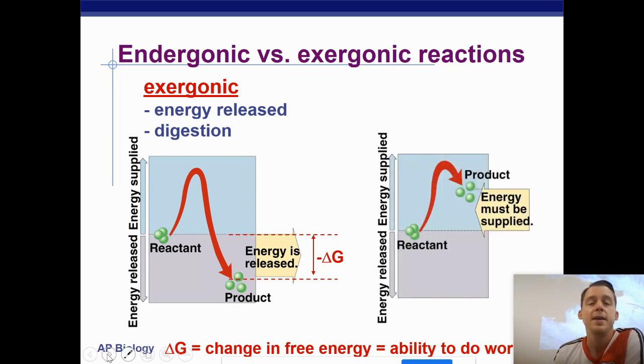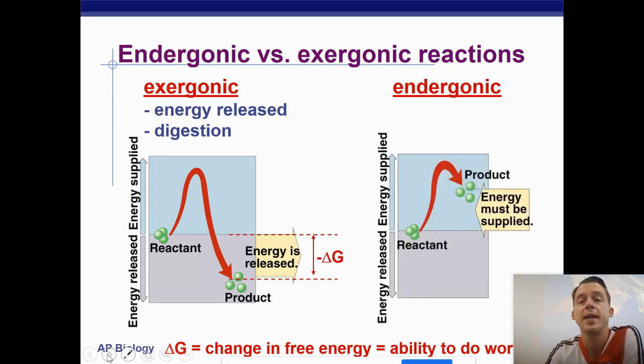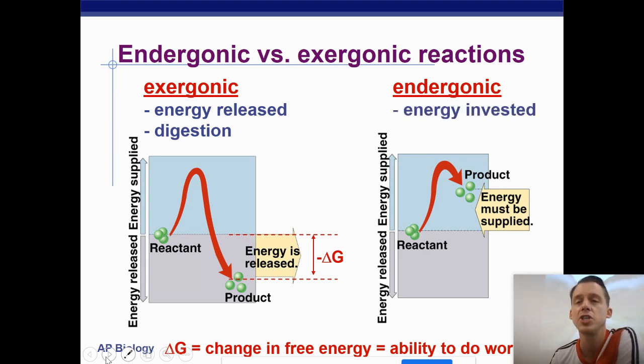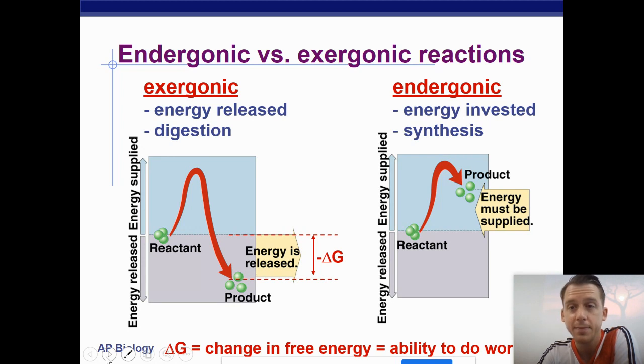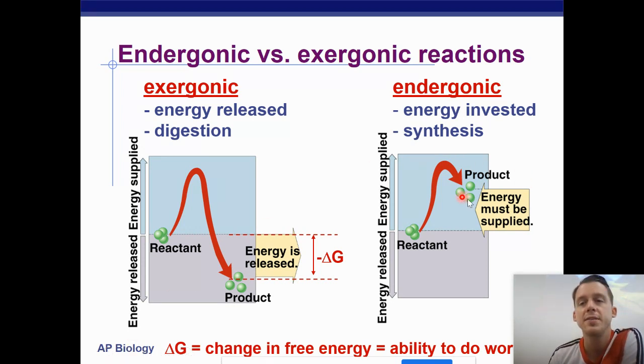Okay, here's an endergonic reaction. An endergonic reaction, again, compare the reactants to the products. The reactants have less energy than the products. Therefore, we had to gain energy to make this happen. Energy got invested, and this would be a building reaction like synthesis. So where did this energy come from?